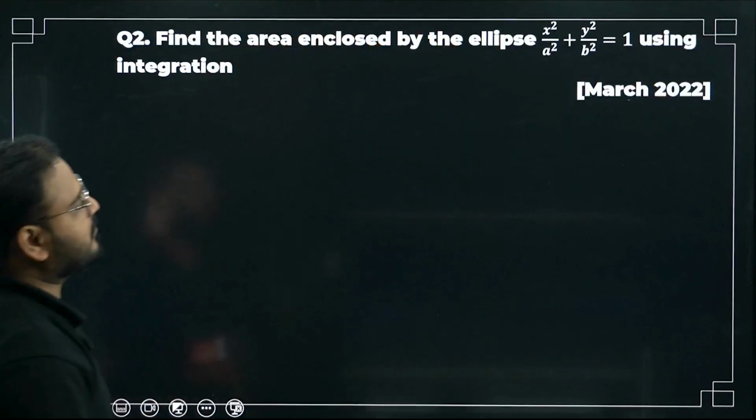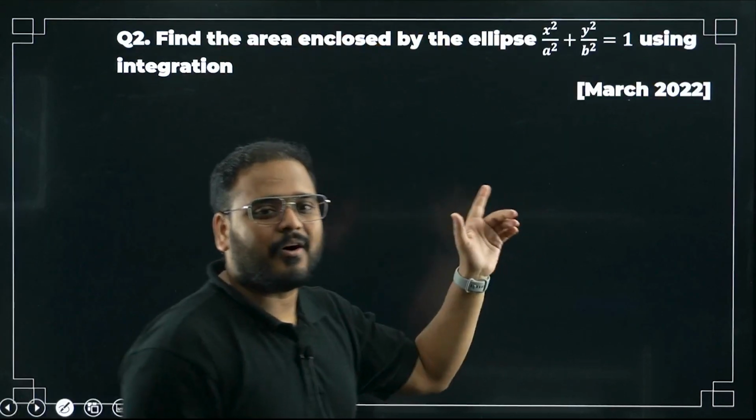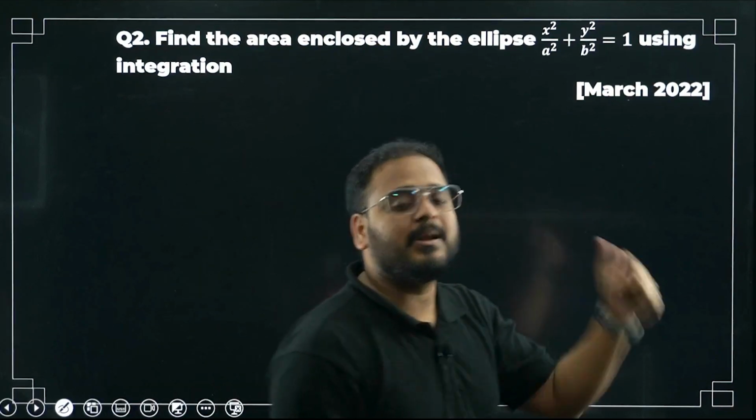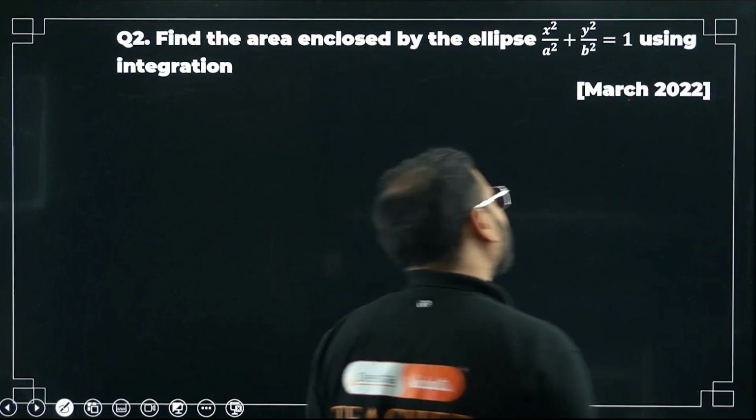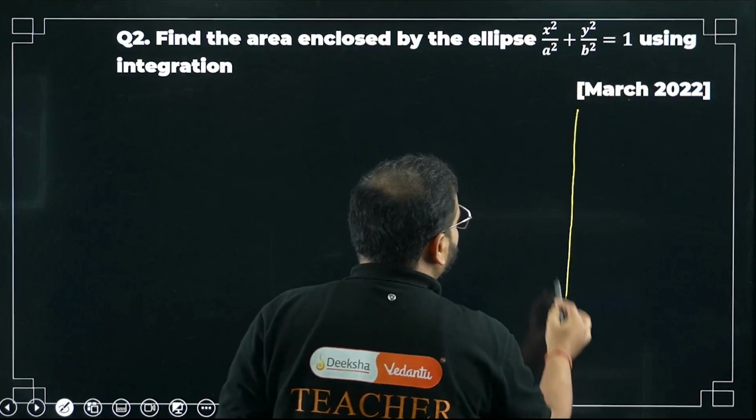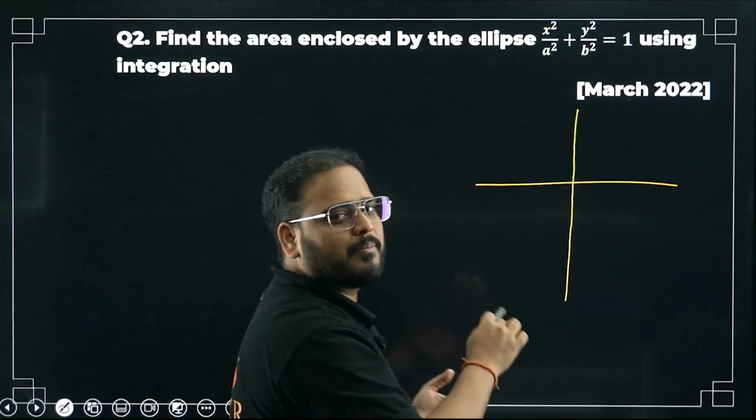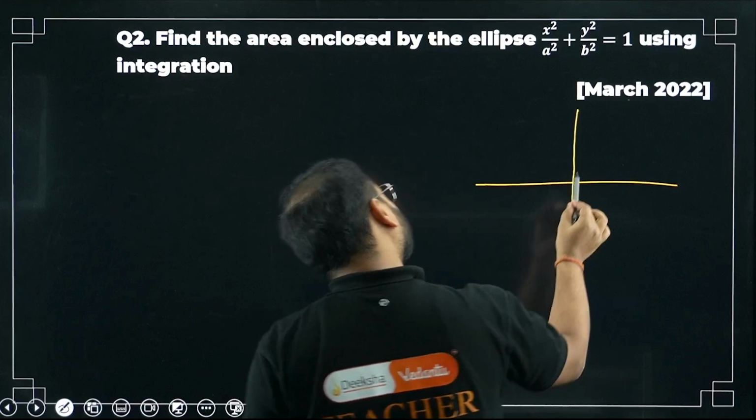Question number 2 we will solve now. Same standard result for March 2022 paper for ellipse will do. Okay. Chaliye. Exact same approach. Sir, actually it was ellipse only. No. You drew it like an ellipse but took the circle. This time we'll draw an ellipse and take the ellipse only. Please check.